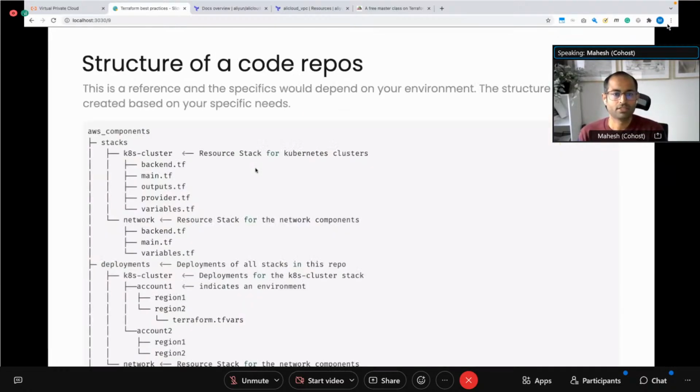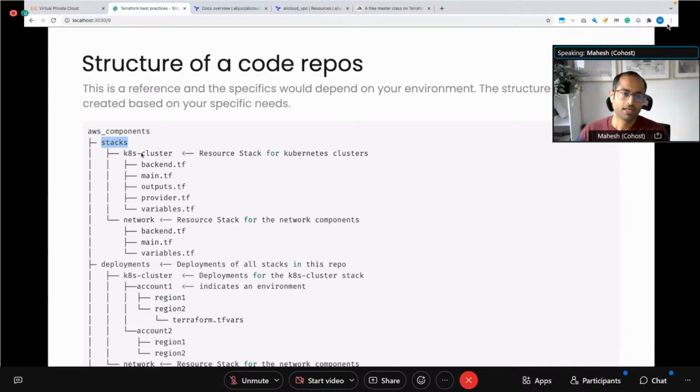This is how I've more recently aligned my code repositories. In each repository, whether it's the core components, network, or application infrastructure, you have a folder for stacks, which is where you write your Terraform code for creating a Kubernetes cluster, creating your network, creating your DynamoDB and ECS app, or whatever that is. Each stack sets up all the infrastructure resources needed for an application. And then you have deployments, which is where you deploy the appropriate infrastructure.